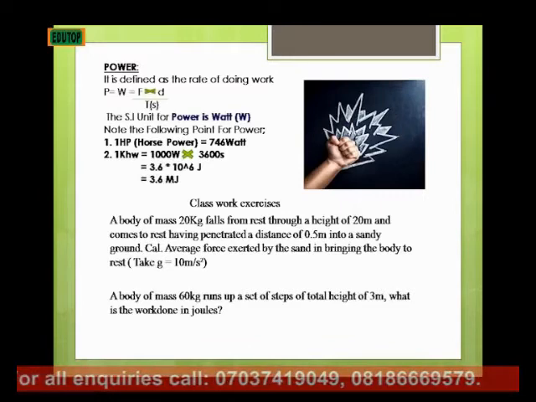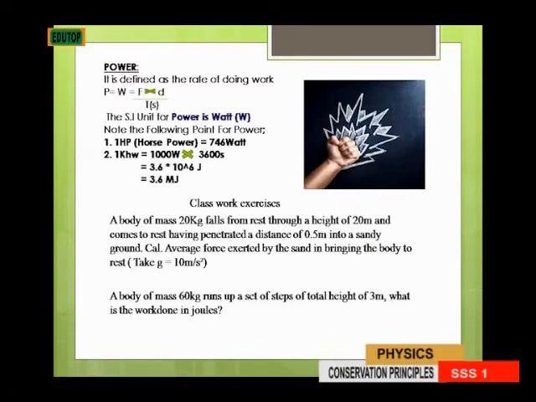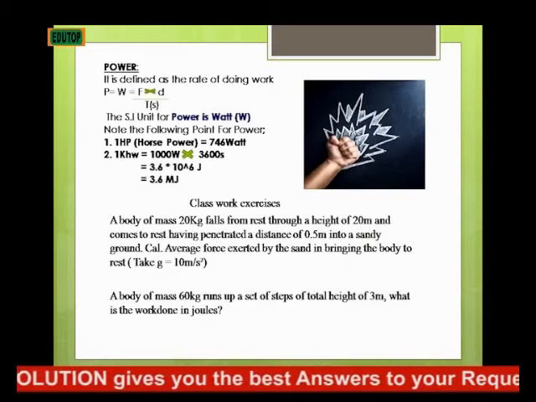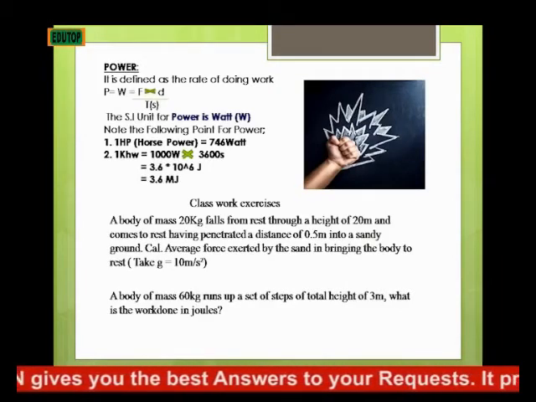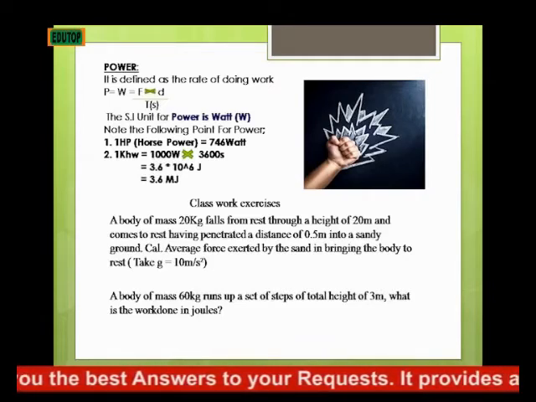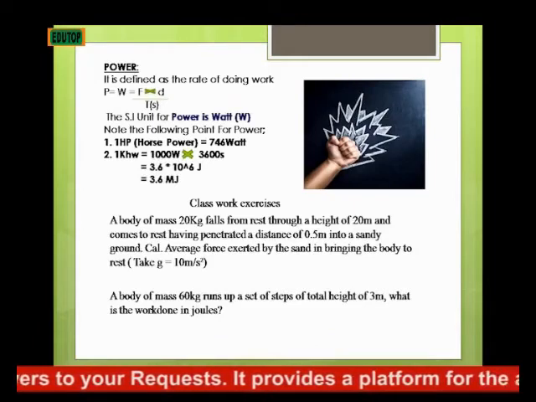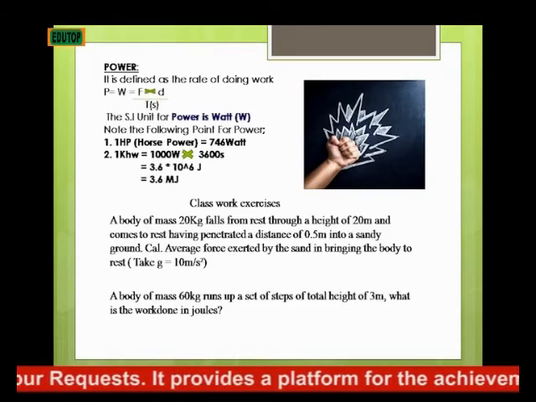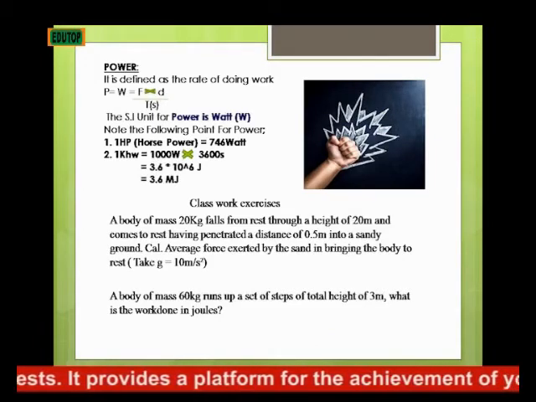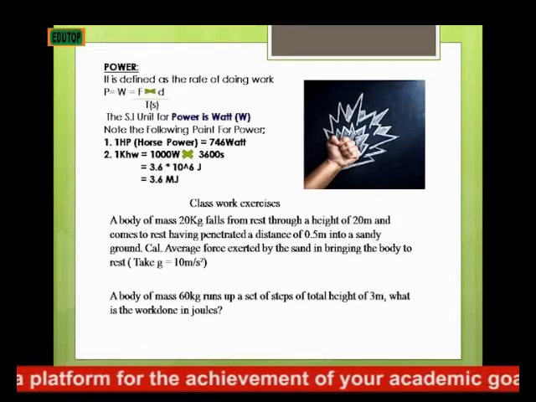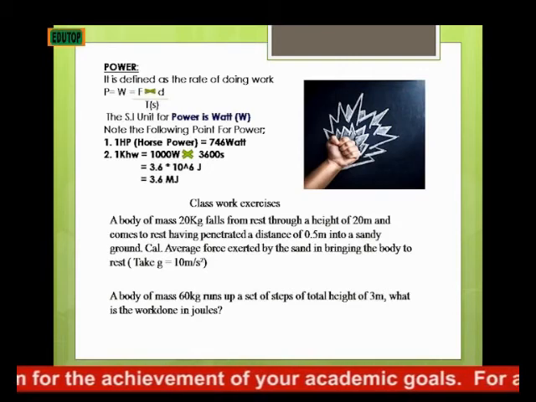You must be able to differentiate between these three: work, energy, and power. The reason we could not deal with more types of energy is that it would be beyond the scope of SS1. When we get to SS2, we'll give a distinct description of energy.